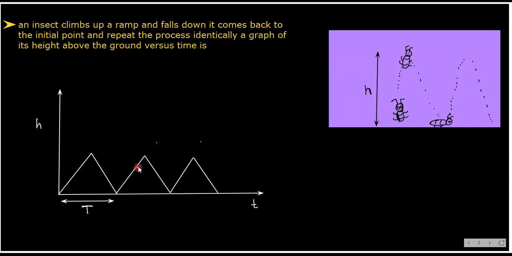So from the initial position to the initial position again, whatever time is taken, that is nothing but the time period. Understood? And if we plot height versus time, you get a graph of this nature. Note down.